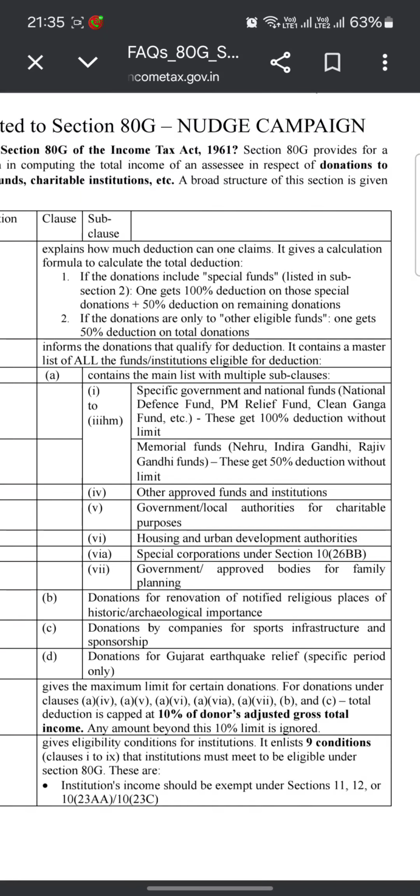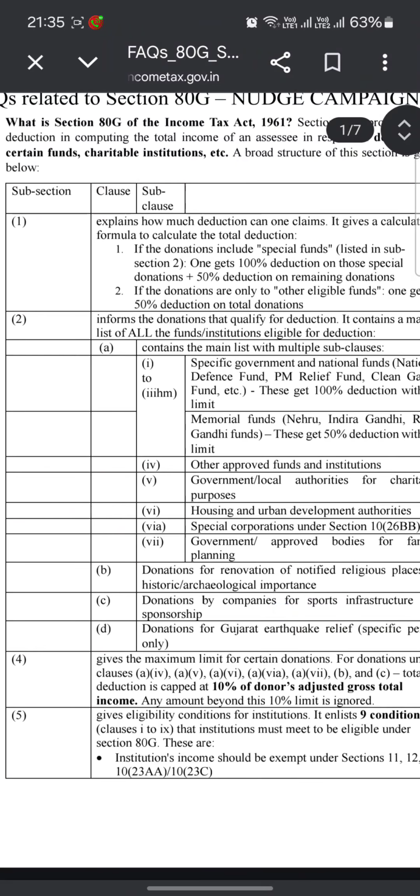The other eligible funds we will discuss in the later part of this video, and you will get 50%. Most donations given to the PM CARES Fund and some organizations which are owned and governed by the government get 100% deduction. And for other trusts which are not backed or granted by the government, one generally gets 50% deduction, not donation. This is the normal way of getting deduction under Section 80G.